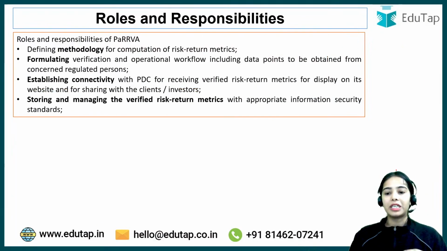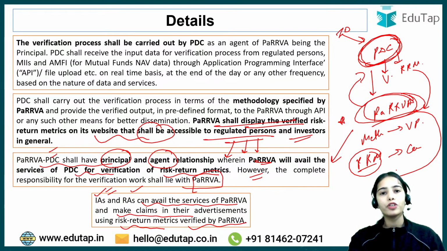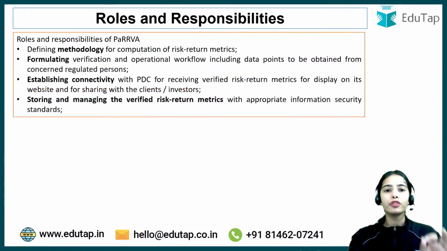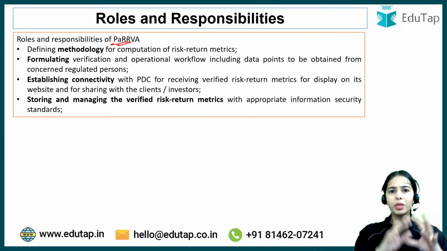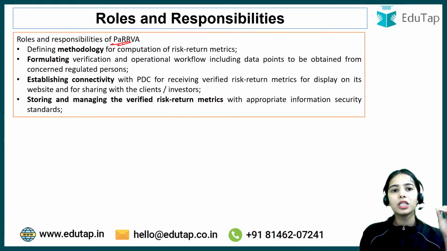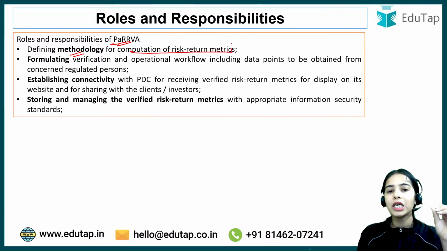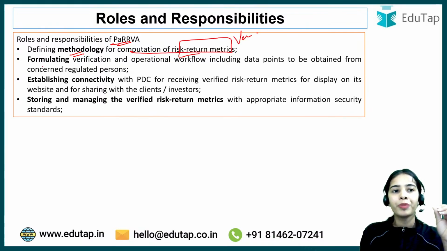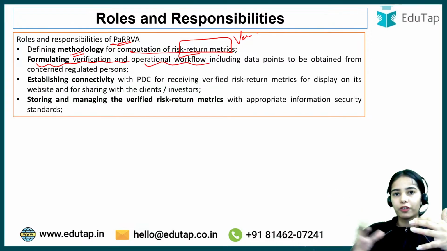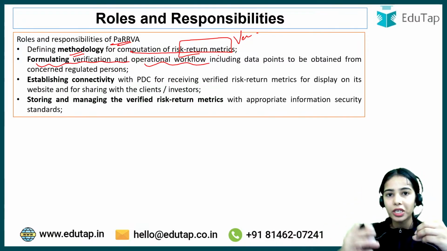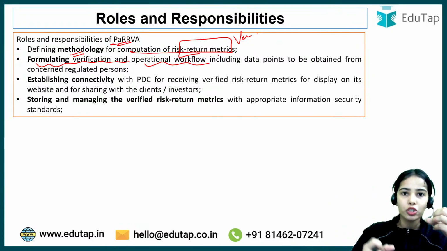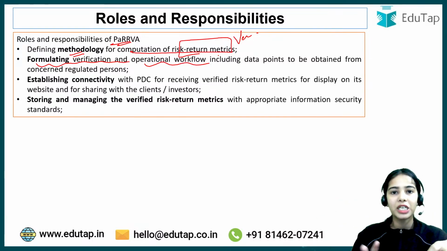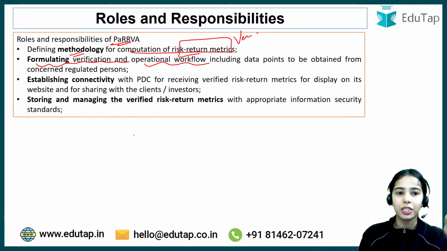Now, the roles and responsibilities. We will understand the eligibility criteria, which credit rating agency can become PaRRVA, which stock exchanges can become the PDC. But first, try to understand the roles and responsibilities in a clear-cut manner. So I have discussed with you the basic idea behind the PaRRVA. Now, the PaRRVA will define the methodology for computing the risk return metrics, formulating verification and operational workflow, that is how the data will be collected, from where the data has to be collected. The data has to be collected from depositories or clearing corporations or stockbrokers, and from which stockbrokers the data has to be collected. So the whole process will be determined by the PaRRVA.